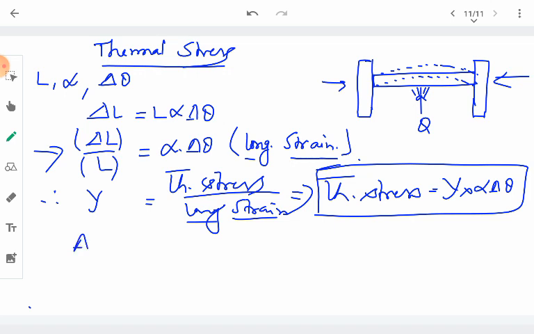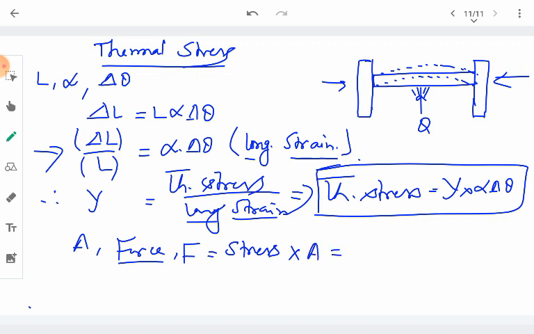If A is the area of the cross section of the rod, then the force developed in the rod will be given by stress, which is thermal stress, multiplied by the total area.